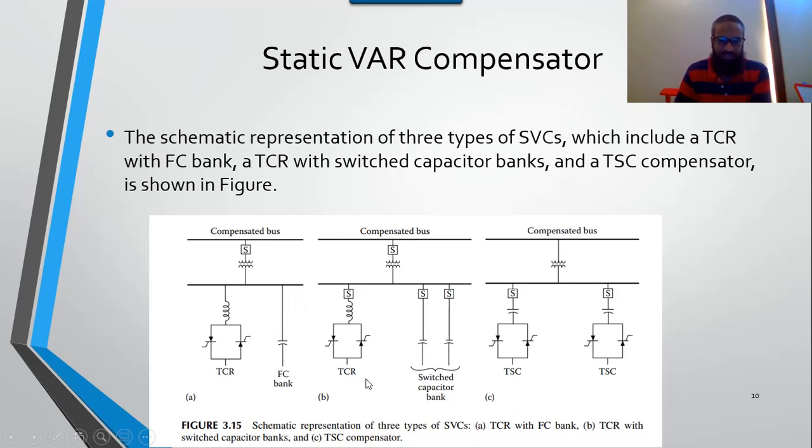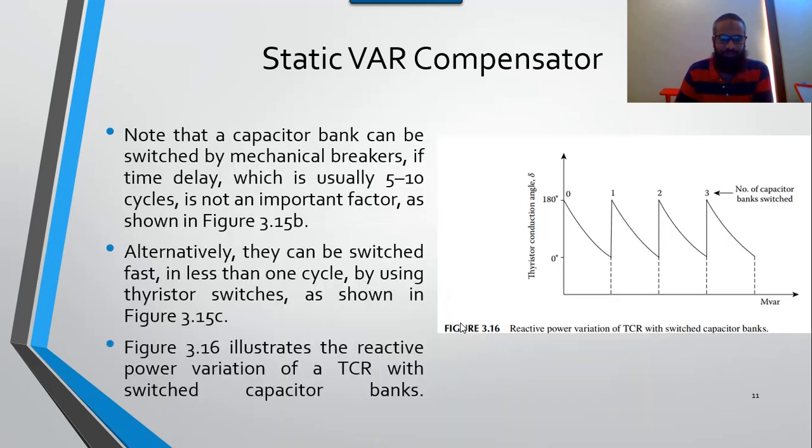Another composition is that TCR is connected with the switched capacitor bank. So we have switches and the capacitors. Similarly, multiple TSCs are connected with different kinds of buses to compensate the reactive power of the system.